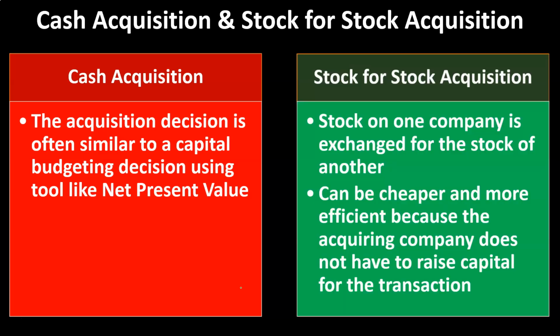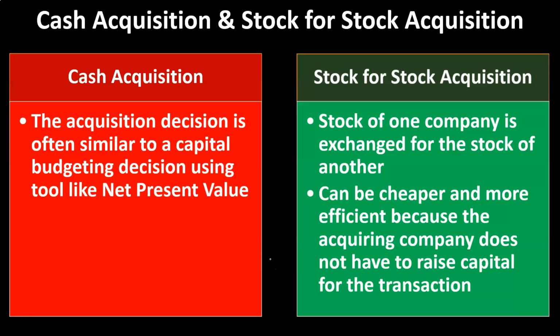In a stock for stock acquisition, stock of one company is exchanged for the stock of another. So that means the acquiring company is basically paying with stock for the company being acquired, if it's an acquisition type of situation. This can be cheaper and more efficient because the acquiring company does not have to raise capital for the transaction.